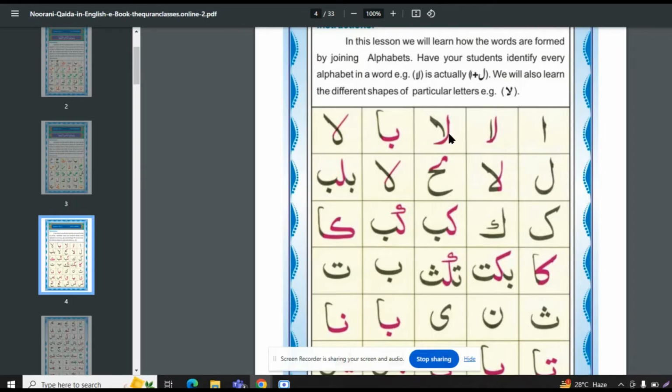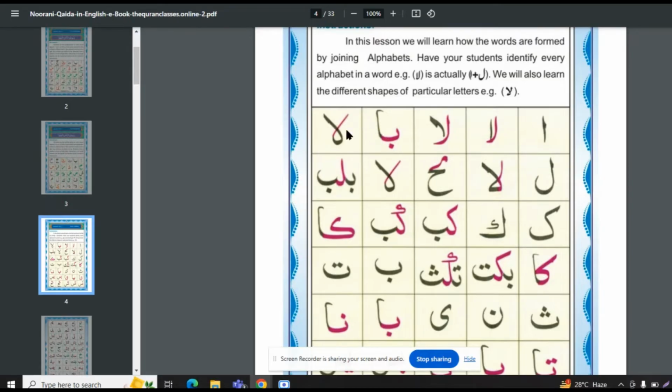Next letter is lam alif. These two letters, lam alif and this lam alif, both letters' sound is the same but the shape is different. I hope you understand. Next, ba alif. This pink one is the ba and black one is the alif. Ba shape is the half shape. Ba alif.